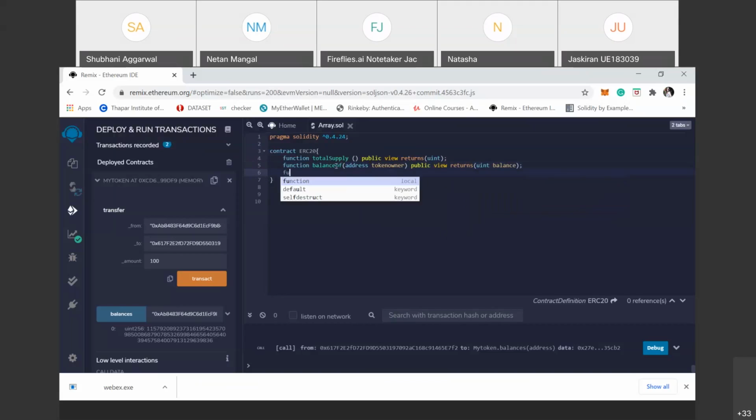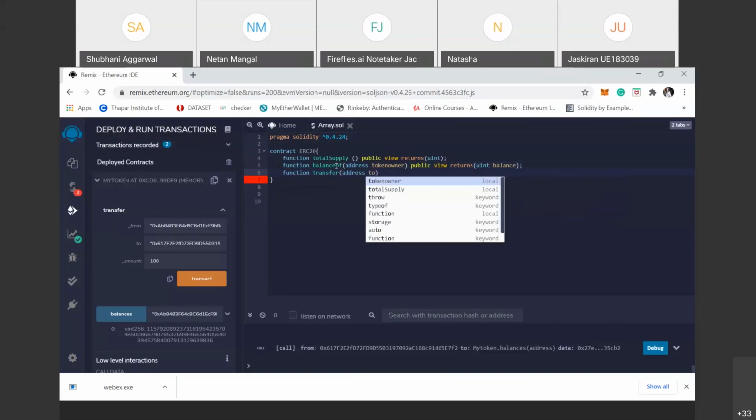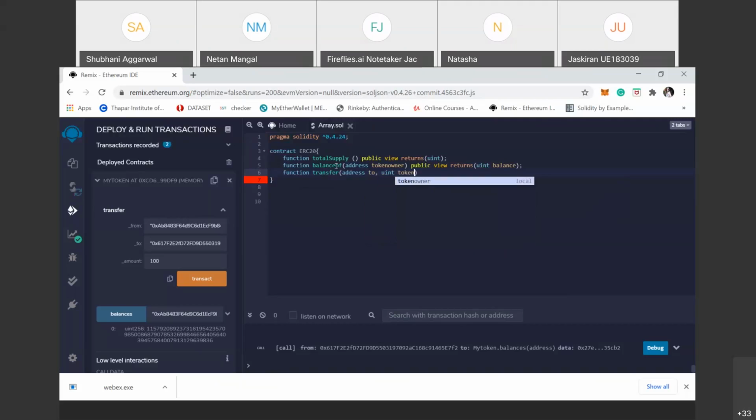Another function is transfer, from which address to, tokens, public returns.